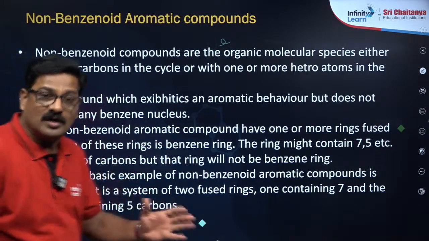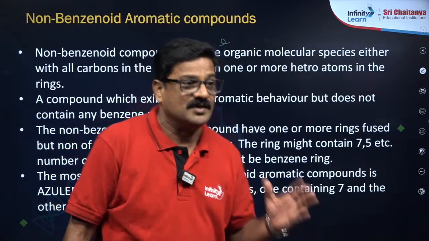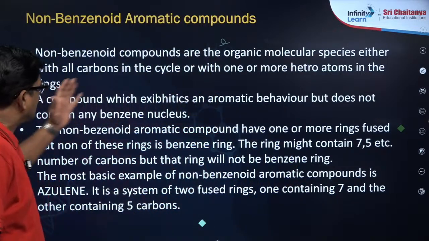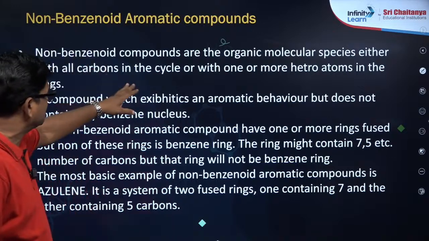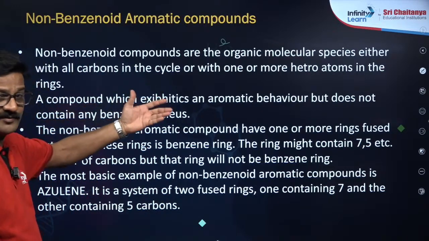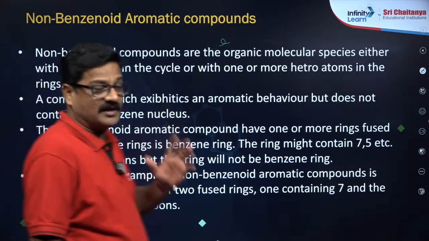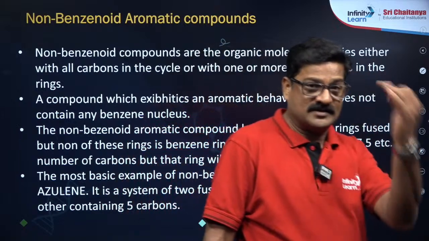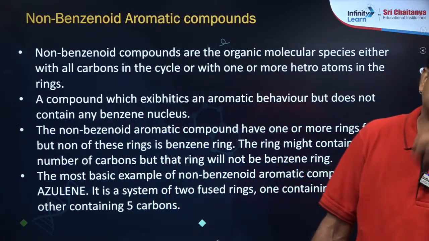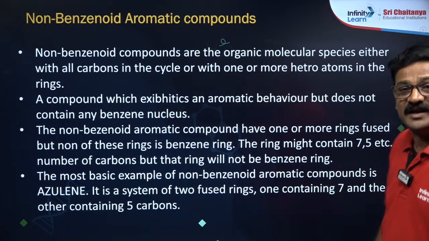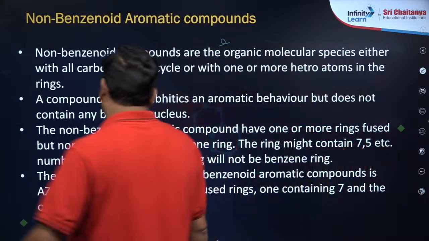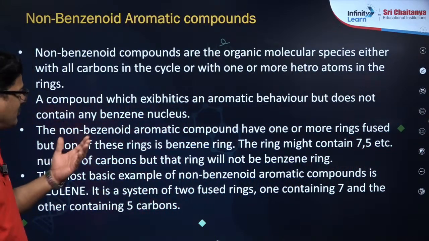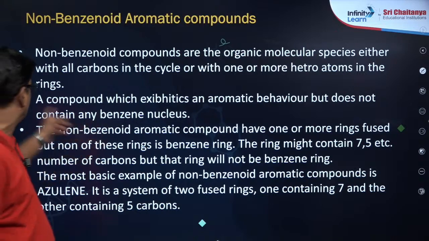So they are called non-benzenoid structures. Fine beta. Non-benzenoid compounds are organic molecular species either with all carbon atoms in the cycle or with one or more heteroatoms. Heteroatoms like nitrogen, oxygen, sulfur should be present as one of the atoms in the cyclic system. They are called non-benzenoid aromatic compounds, which exhibit aromatic behavior but do not contain any benzene ring.